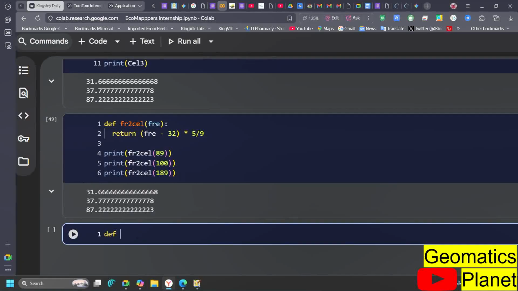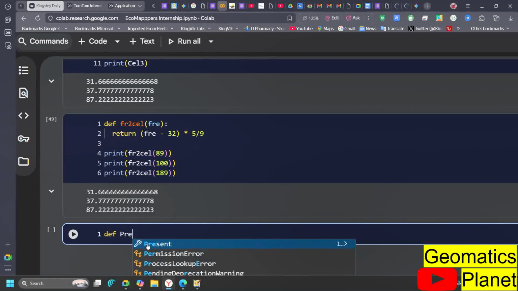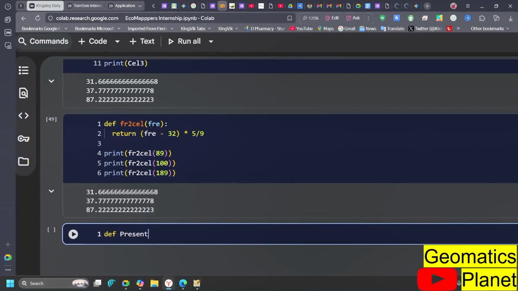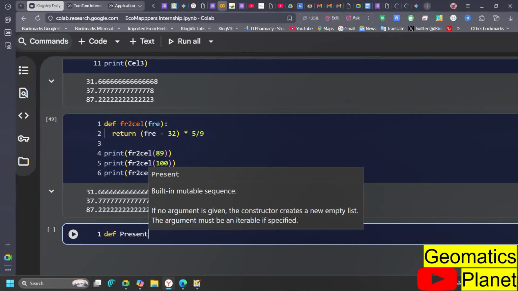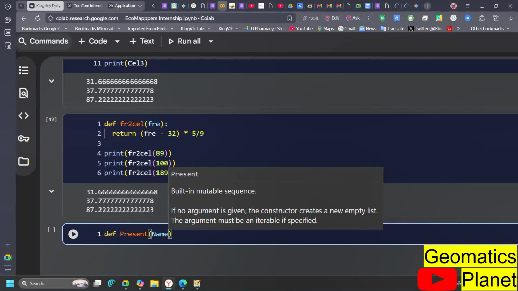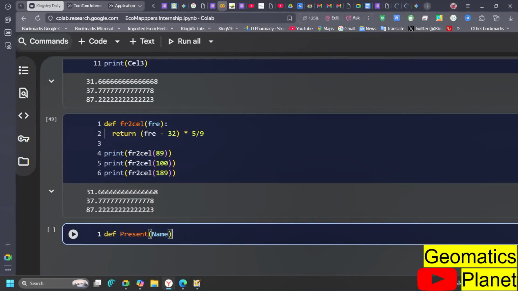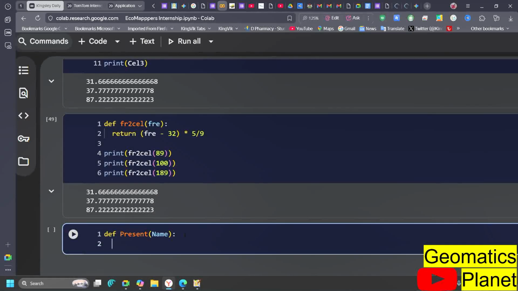Now another part of it is when you are defining a function. Let's say I want to define a function of people that are here. For example, this is exactly what I was trying to explain. Let's say present again. Remember, we're talking about people that are present. So I want to define the function of people here that are present. Let me just call your names. So I'm going to define a function that I'm going to use to call the names of these people.